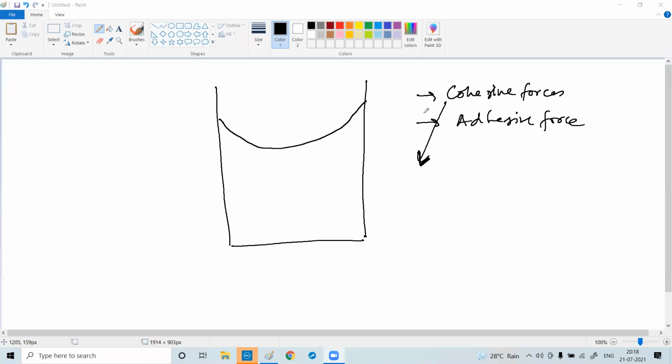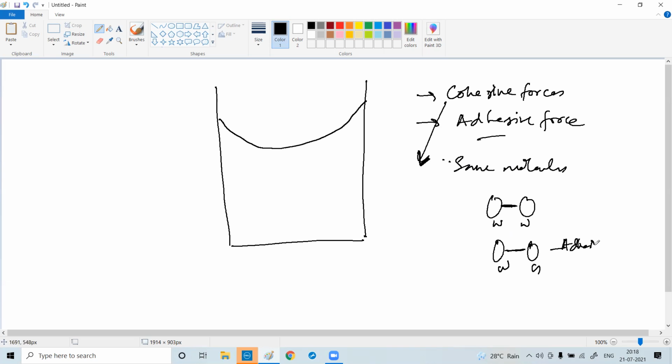Sir, intermolecular force. That I know, but what? Why then adhesive force? Study properly. Don't be under the assumption that everything will happen by itself. Cohesive force is the intermolecular force between the same molecules. If you have water and water, that is the cohesive force between the same molecules, and if you have water and glass, this is called adhesive force. Is it clear? So the concept of cohesive force and adhesive force comes into the picture here.